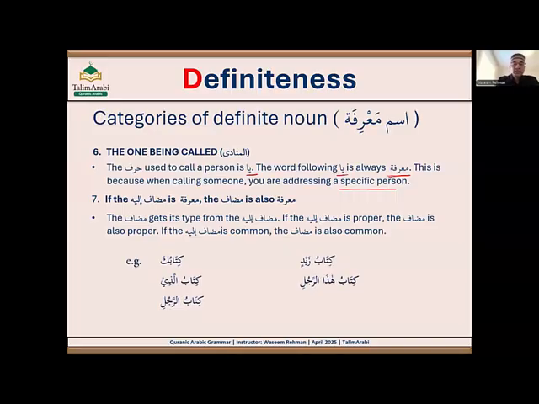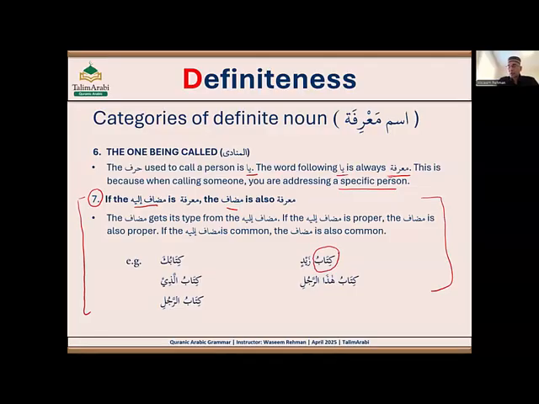Okay. This one I'm not going to cover because it will confuse you right now. We did not learn mudaf ilayhi. When we learn mudaf ilayhi, it's a compound basically. Then I'll cover this topic over there. But that's the seventh category, the mudaf. When mudaf ilayhi is proper, then mudaf is also proper. Now kitab is basically book.